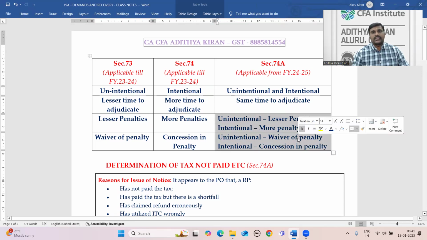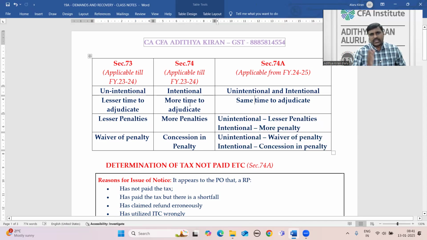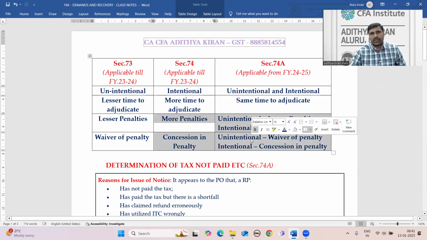Even though the time limit is the same, with an intention to get more revenue, tax authorities may be prompted to issue notices as intentional mistakes because they will get more penalty. And there is no complete waiver of penalty, only concession in penalty. In unintentional cases, there is complete waiver of penalty. Therefore, part of the problem is solved. Out of the two differences between intentional and unintentional misstatements, part of the problem is solved by keeping the same time limits to adjudicate. The remaining problem relating to penalty still persists.